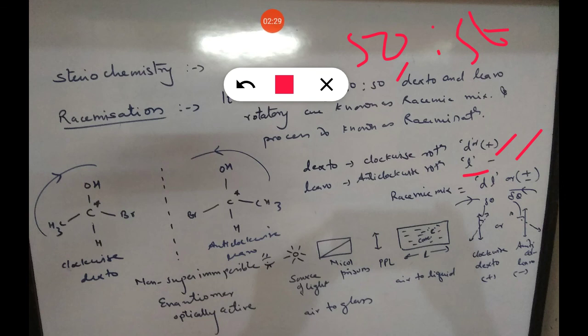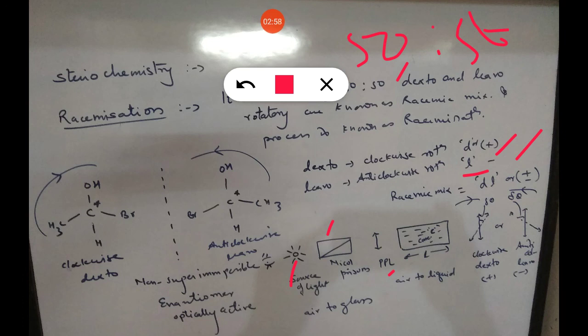So the rotation of these 50 to 50 dextro and levo is found out by experiment. It cannot be found out by just observing the example. As I have written the experiment also, when a source of light is passed through a Nicol prism, all light is absorbed and emitted in one plane of light, that is plane polarized light.